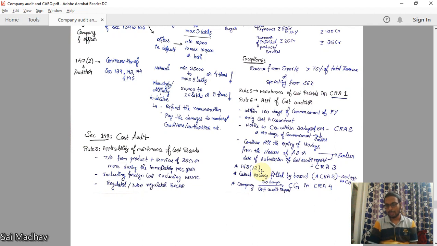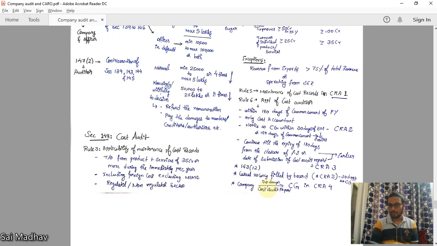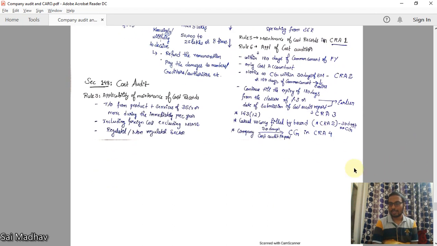143(12), reporting of fraud to central government, is also equally applicable to cost auditor. Casual vacancy means death, resignation. That can be filled by board in CRA 2. Same CRA 2 to be given to central government within 30 days.